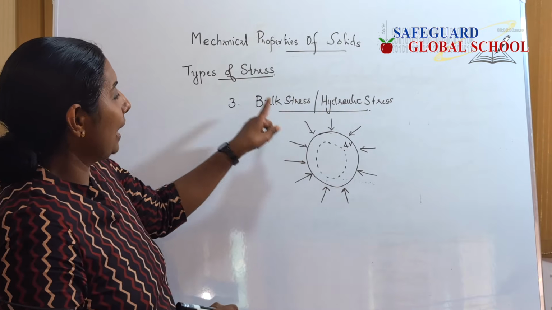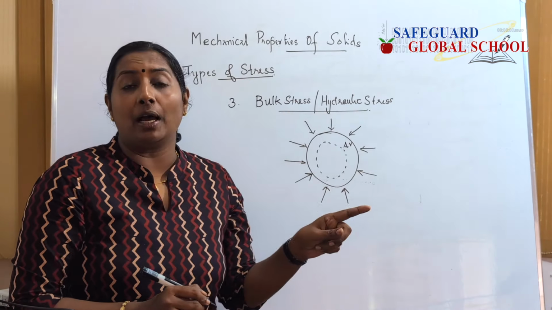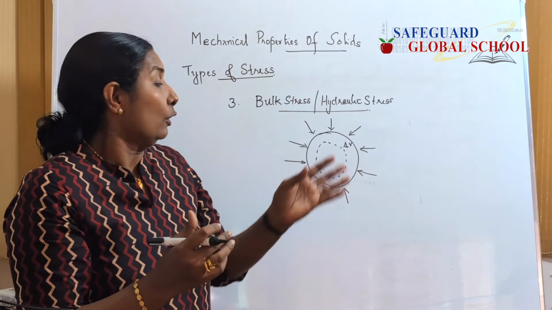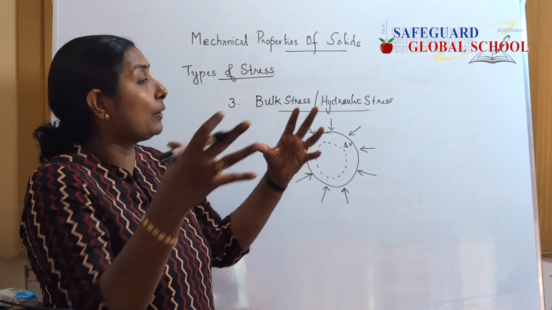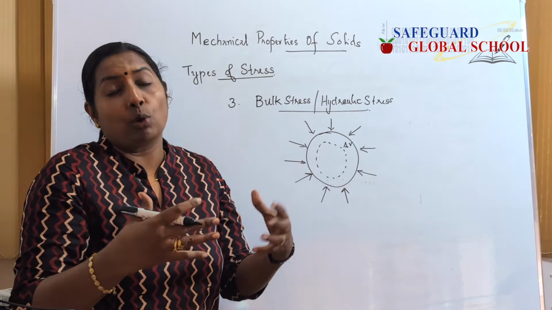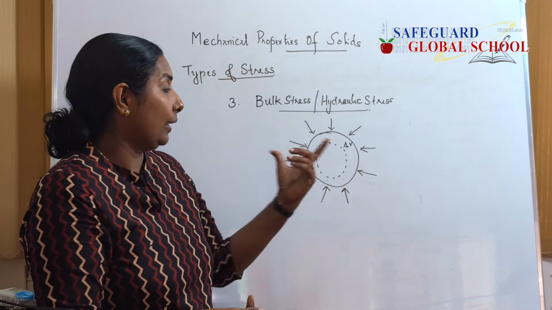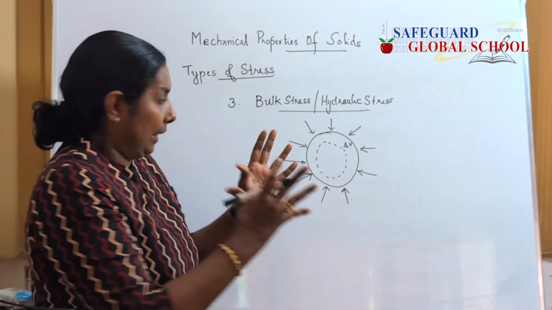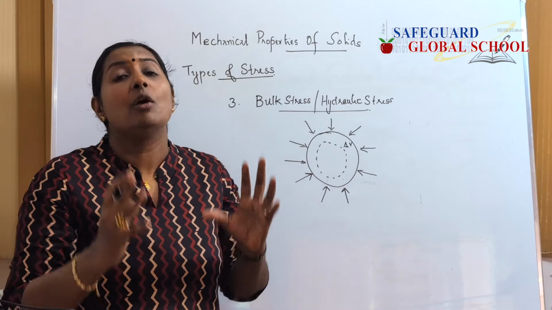So a bulk stress is the stress when force is applied uniformly on the surface of a body, which can increase or decrease, usually when we apply it from outside, which can decrease the volume of the body. So here there is no change in its overall shape. The circular drop will remain circular, but there is a change in volume.